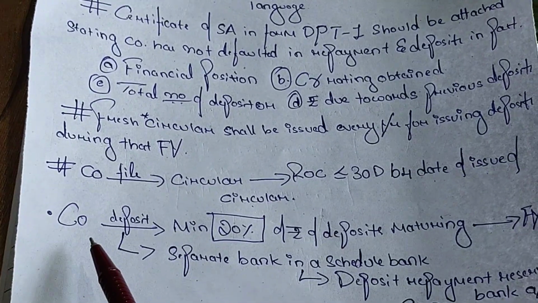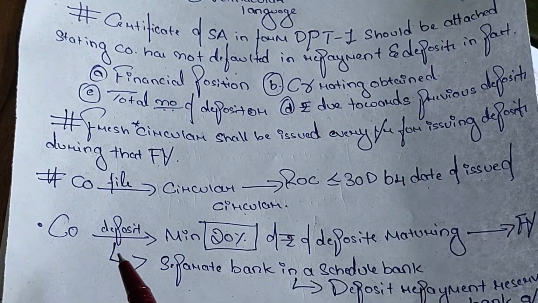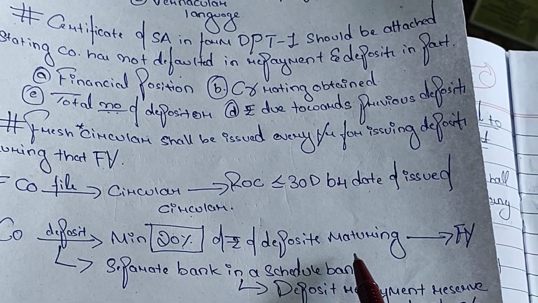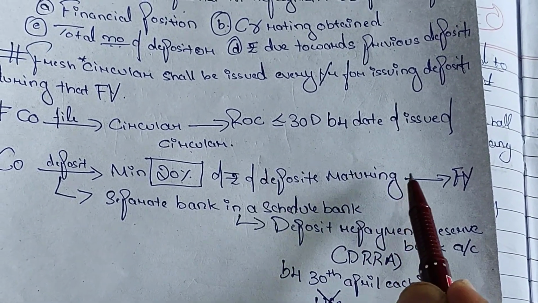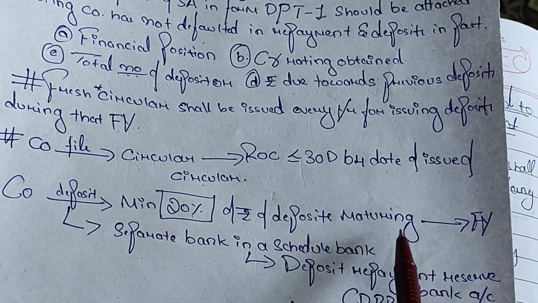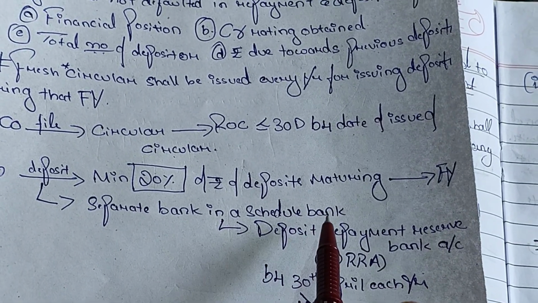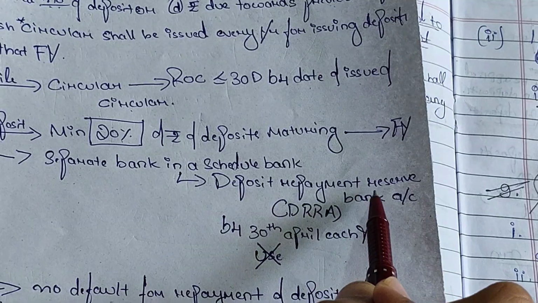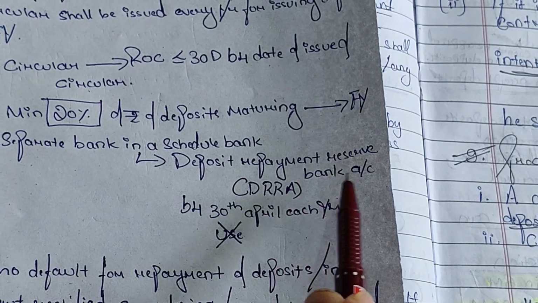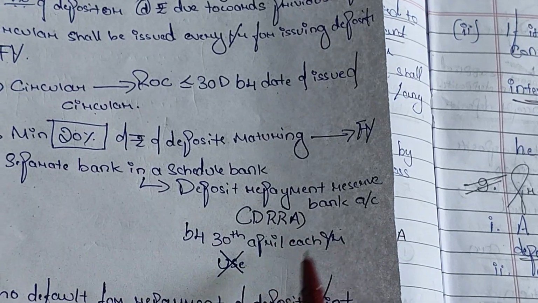You all know that. But if it is a company accepting deposits, a minimum of 20% of the amount of deposits maturing in the following financial year shall be deposited in a separate account in a scheduled bank, called the Deposit Repayment Reserve account, the DRA account, before 30th of April each year.